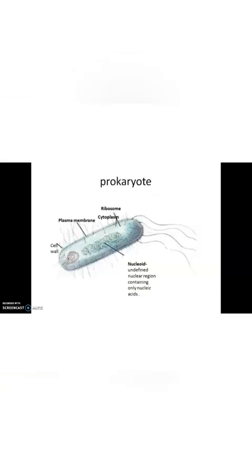Clear? And this is the structure of a prokaryotic organism, the structure of bacteria. It has a cell wall, plasma membrane, cytoplasm, ribosome. But you can see a nucleoid in the center. There is no well-defined nuclear membrane, only a nucleoid, an undefined nuclear region containing only nucleic acid.